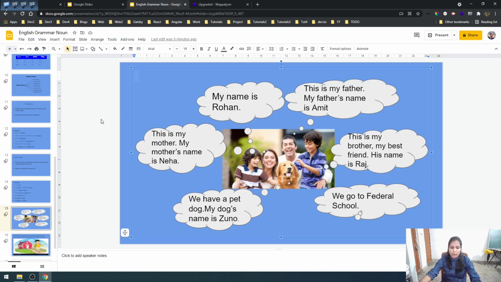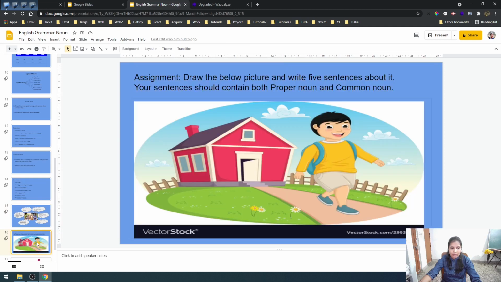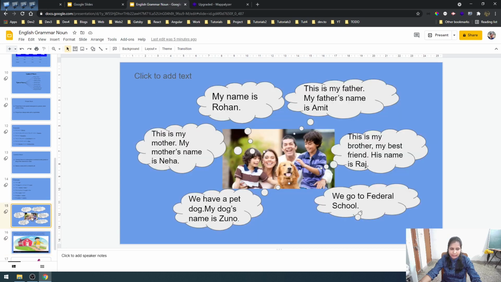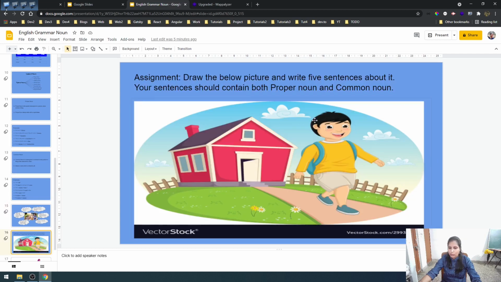Yes? So now I'll give you one assignment which you have to do at your home. Your assignment is to draw the below picture and write 5 sentences about it. Your sentences should contain both proper noun and common noun. Okay, so you saw that I had created a story based on this picture. In the same way you can also create a story or you can just write 5 sentences about this picture. Okay, thank you.